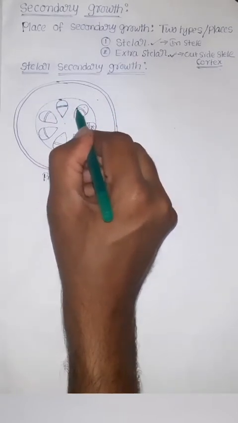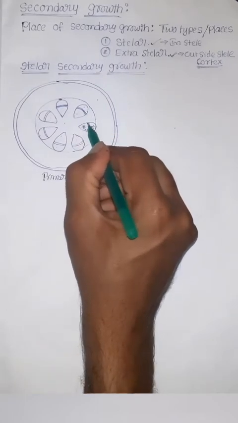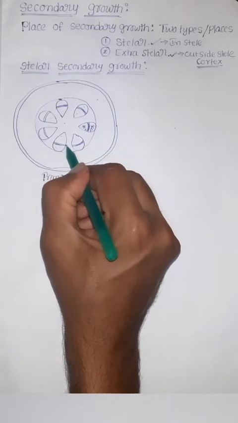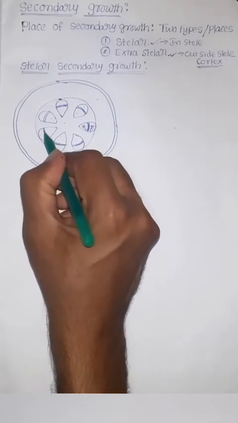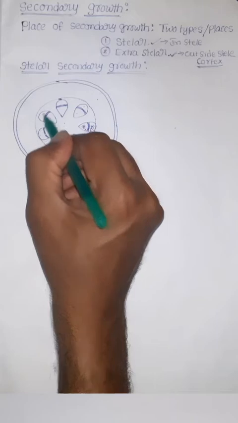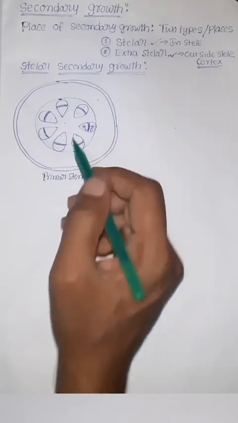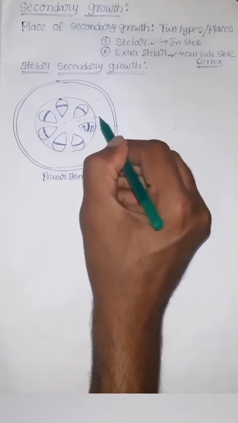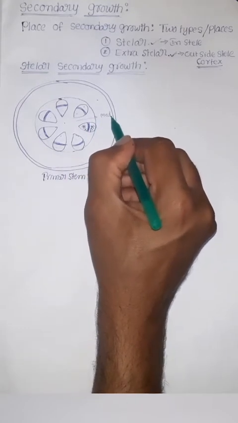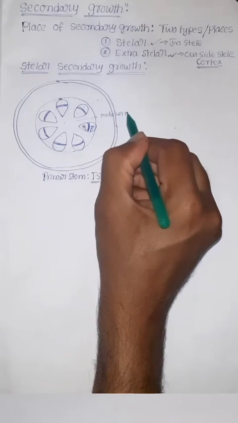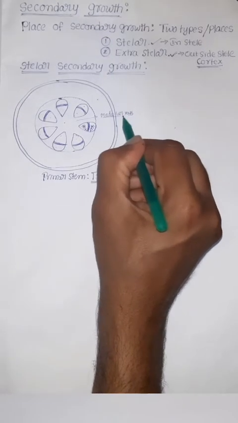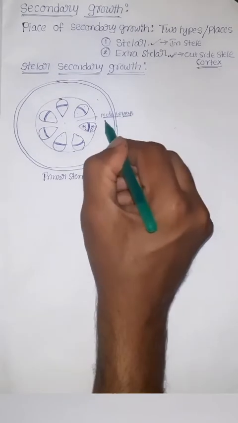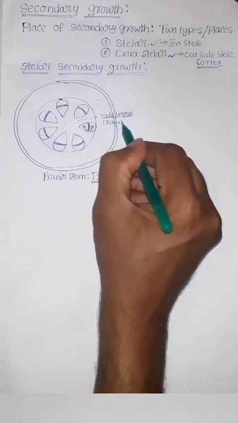This is vascular cambium or fascicular cambium or intravascular cambium, because it is present inside the vascular bundle. Next, here the region is known as the medullary ray region. Here there will be a simple parenchymatous tissue.